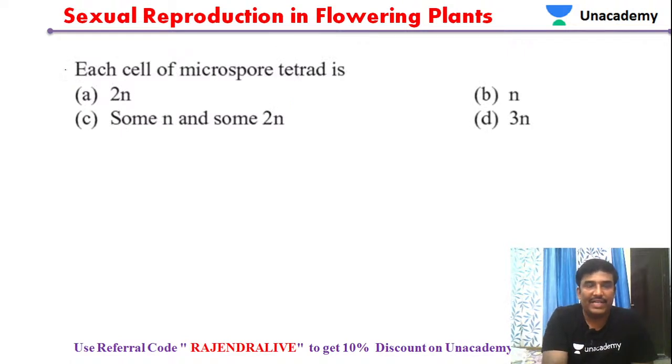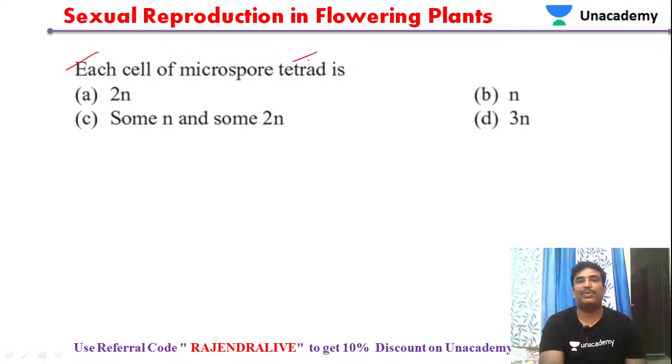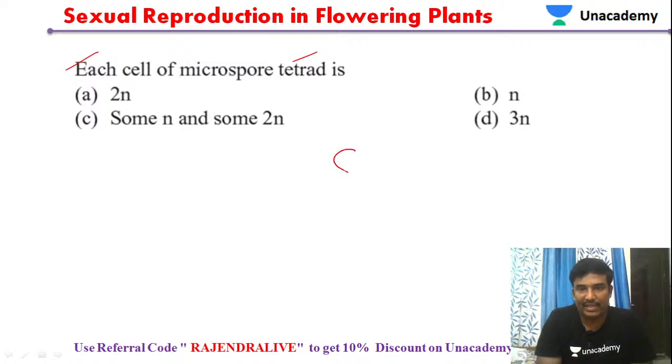Then, each cell of a microspore tetrad is of course a microspore. Like this, there is a formation of a microspore tetrad. Inside it, 4 microspores are present. This is called a microspore tetrad.